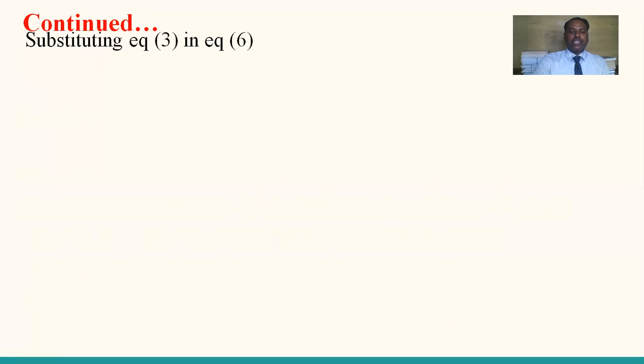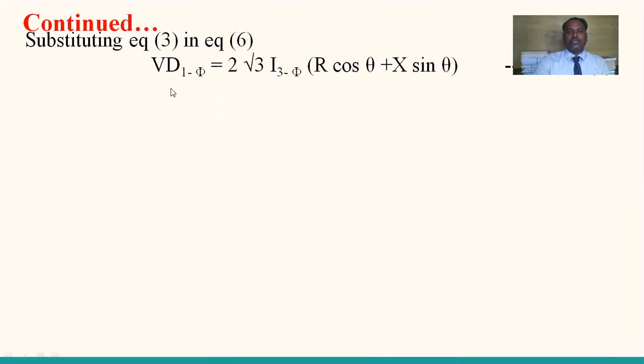And substituting equation 3 in equation 6, where equation 3 is the single-phase current magnitude in terms of the three-phase current, the voltage drop of a single-phase system is equal to 2 root 3 into I three-phase (R cos theta plus X sin theta).